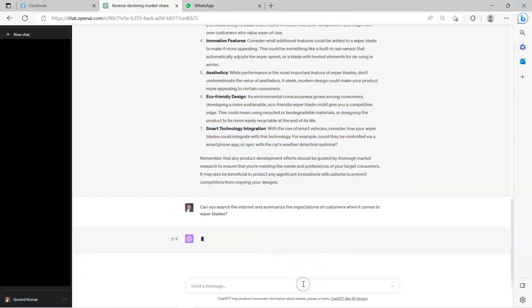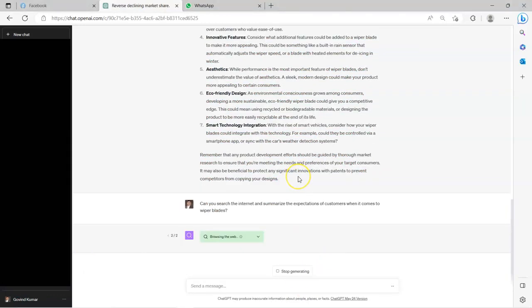Remember, it was getting errors while trying to click the link and read the contents from those links. So let's click regenerate response and see the kind of response we get. It's going through the process once again. Okay, customer expectations of wiper blades. That's the keyword that ChatGPT is searching in Bing. It's clicking links, trying to read the content.